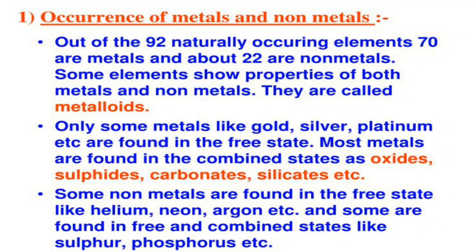Then calcium we can extract from limestone, gypsum. These are the minerals of calcium for us. Then silver, horn silver, silver glance are the minerals from which we will be extracting silver. Some non-metals are found in the free state, like helium, neon, argon, etc. And some are found in a combined state, like sulfur and phosphorus, etc.